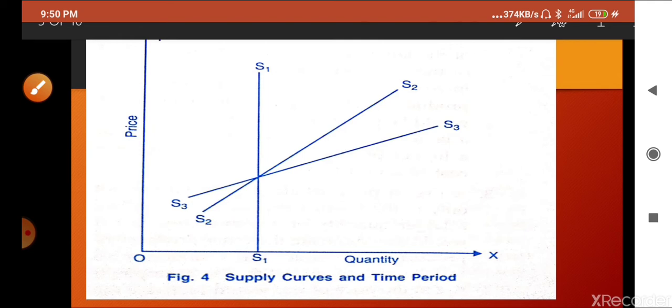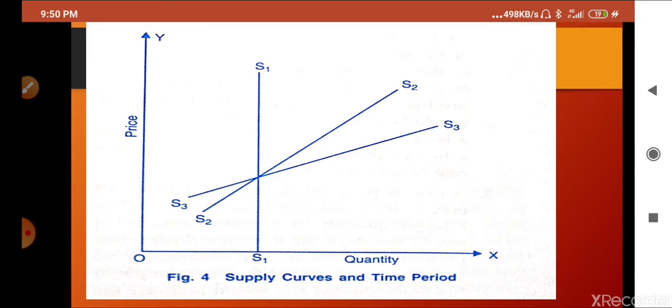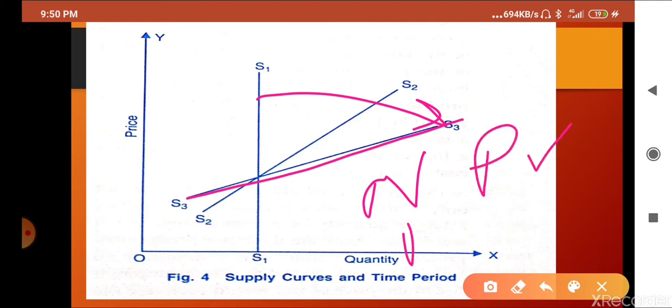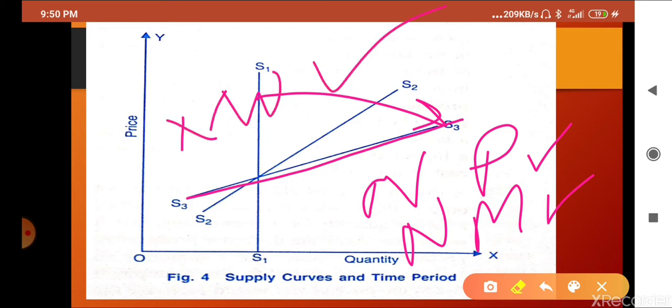Now we are discussing the third case, SS3. So we can see here SS3. From here to here it comes. So here the producer can adjust new plants, new machines, new workers. The number of workers is not a problem, new plants are not a problem, new machines are not a problem. So whatever the supply, suppose he wants to make the supply 10 times.